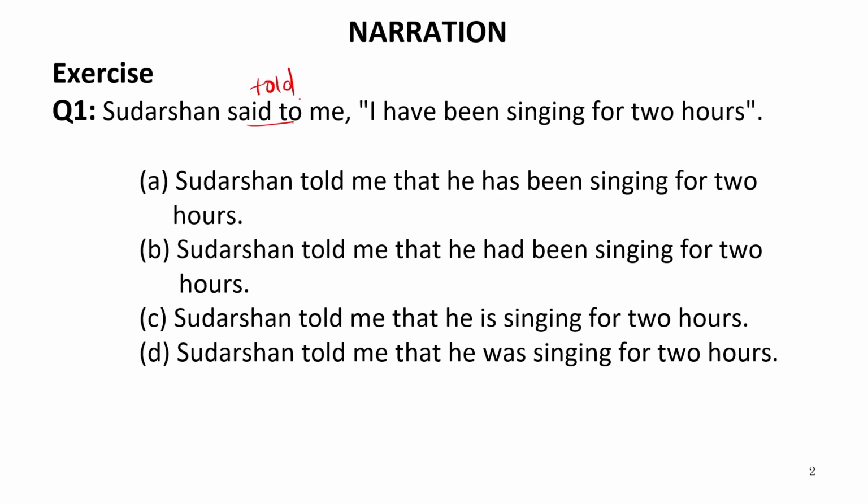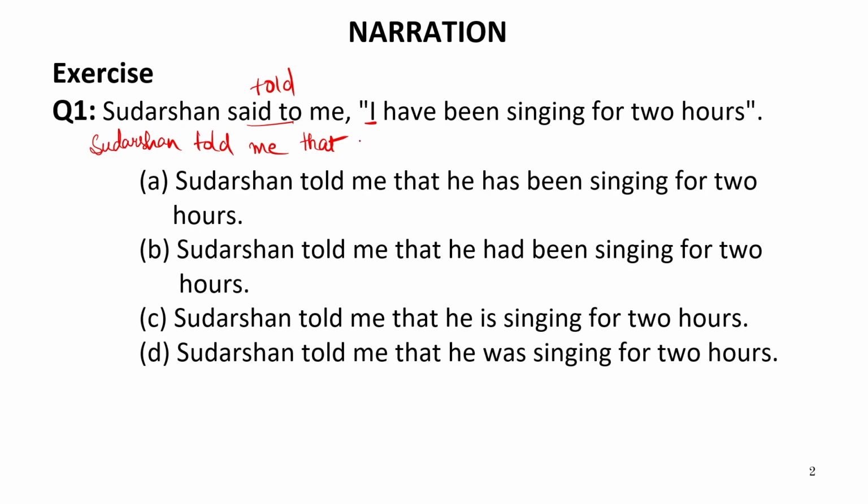Now, if I write the entire sentence into indirect speech myself, I will write it as Sudarshan told me, because this said to will convert into told me. Now, this comma will be replaced with that. Now, I is the first person pronoun, and I have already told you that if the reported speech subject is a first person pronoun, it will go to the subject of the reporting verb and be made into its nominative case.